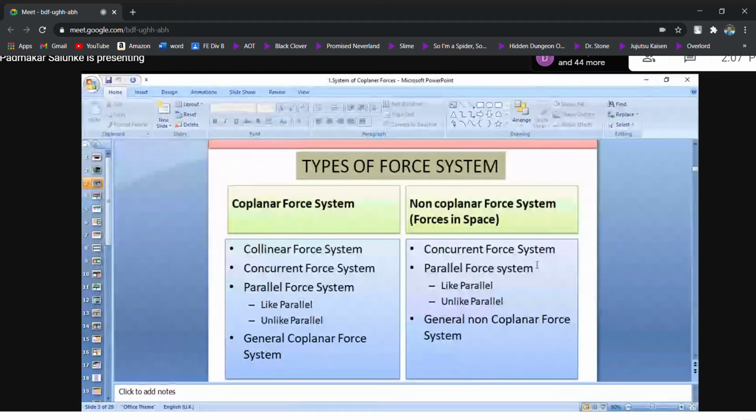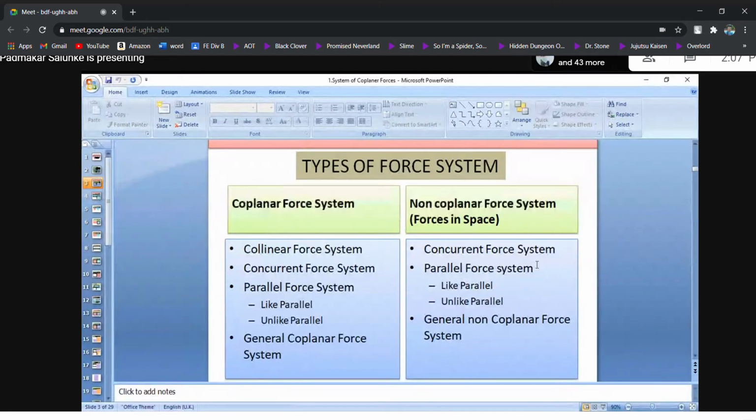Inclined planes are there. Imagine that on one horizontal transparent sheet, some lines are pasted, exactly pasted, not perpendicular to that. The angle made by that line with that sheet must be equal to 0. That type of force system is called a coplanar force system. When all forces are accommodated in a single plane, it is called a coplanar force system. Whereas, if we are unable to accommodate all forces in a single plane, it is called a non-coplanar force system.